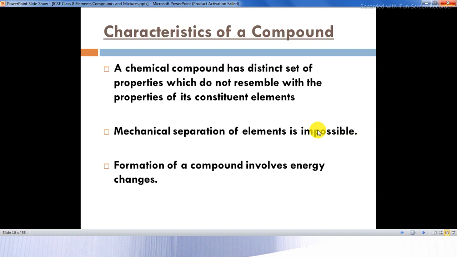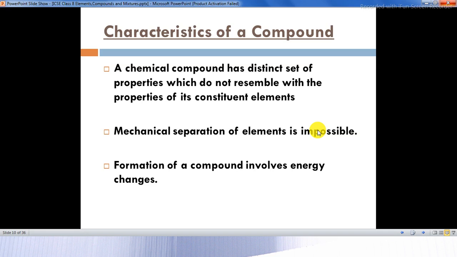Yes, so the properties are entirely different. The properties of hydrogen are different, the properties of oxygen are different, and when they combine and form a compound, water, the properties will be altogether different. That's the reason we are saying that they do not resemble the properties of its constituent elements.